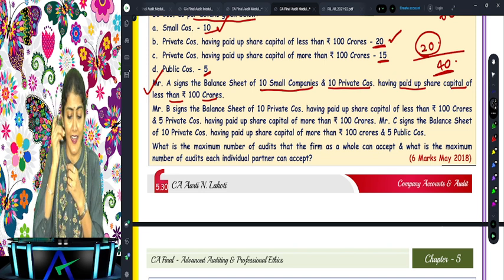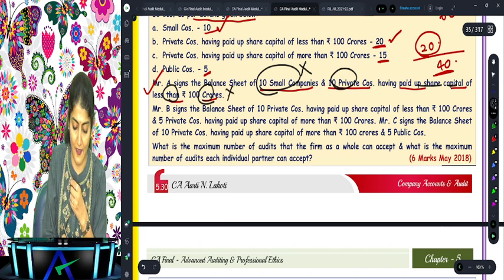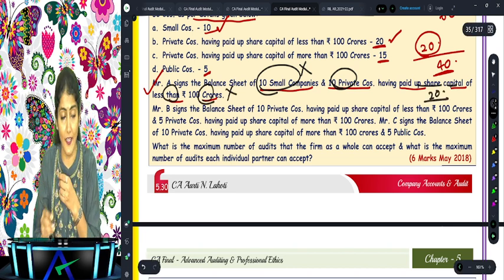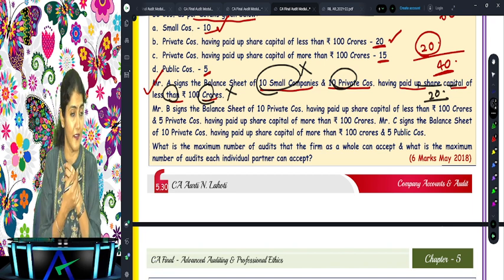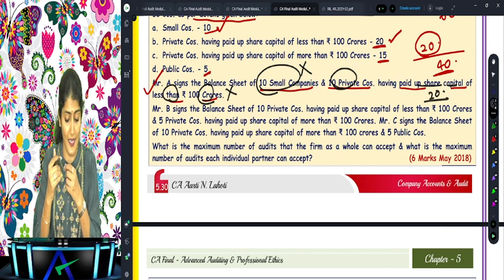Arey, A signs the balance sheet of 10 small companies, not to be counted, and 10 private companies having paid up share capital of less than 100 crore, not to be counted. So how many more balance sheets can he sign? 20. Full limit is available for A. Are you understanding that? Okay.